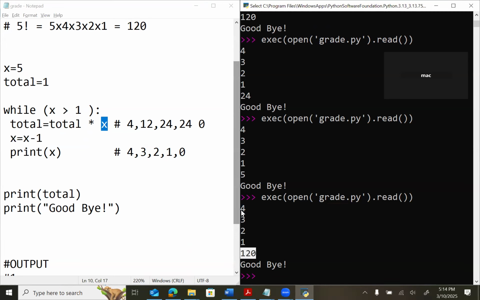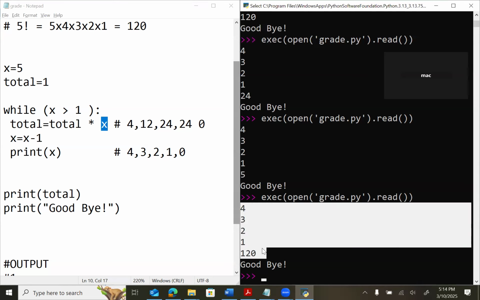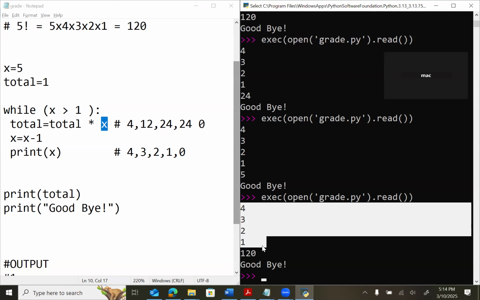But I'm not printing 5, although I'm multiplying 5, but I'm not printing 5. Why is that so? When it reached here to print 5, actually it is 4. What should we do? We do what we did, Mr. x equal x minus 1.